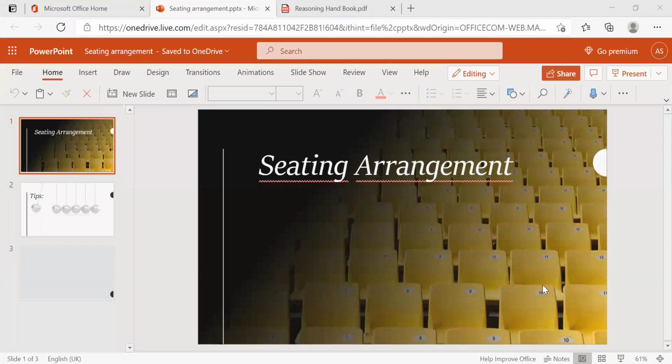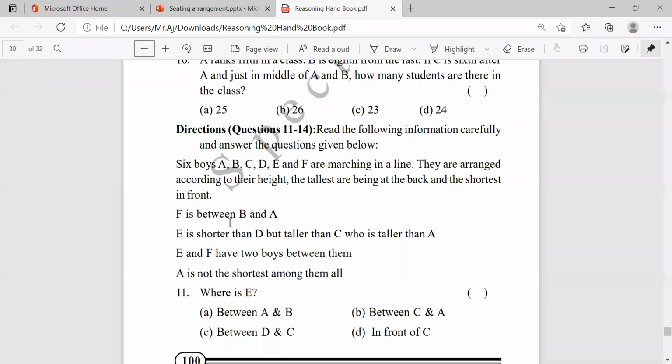So, we already discussed the basics of the seating arrangement in yesterday's class. Now, we are going to solve many problems for better understanding and practice many questions. Then you will get an idea of how to solve these questions. Actually, it is easy, but they give it a little bit tricky. So you need to analyze the statements they have given, then logically arrange things. That's it. Okay, we'll move to the questions first of all.